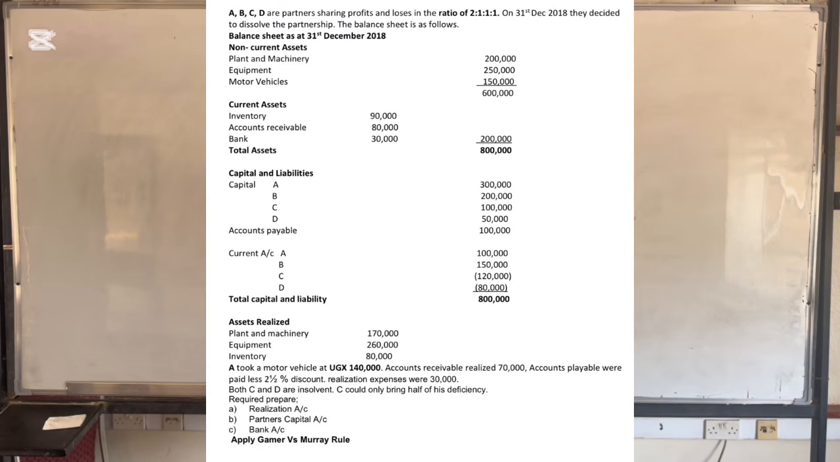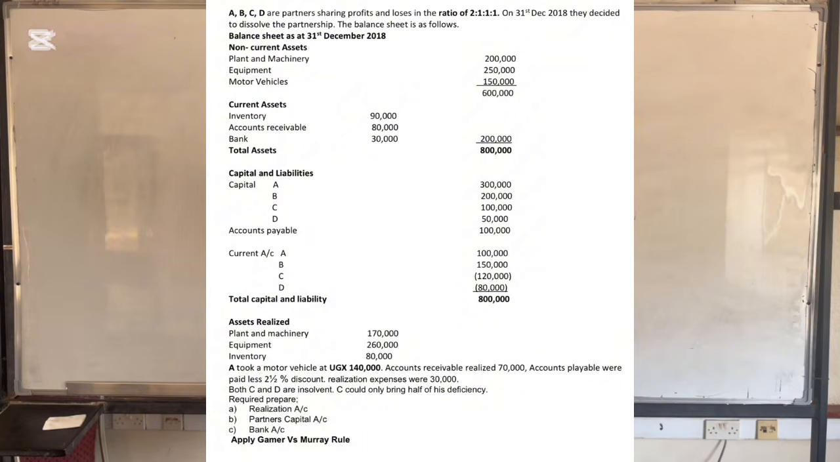Then they're telling us that A took a motor vehicle of 140,000, accounts receivable realized at 70,000, and then accounts payable were paid less 2.5% discount. Realization expenses were 30,000. Now the question tells us that both C and D are insolvent. Now the question is saying that C could only bring half of his deficiency.